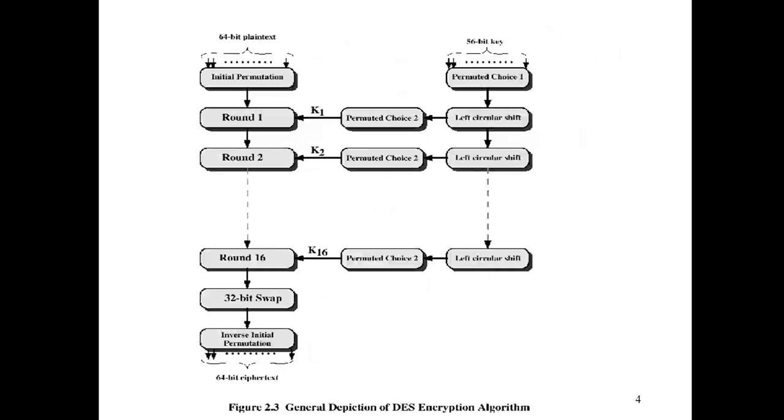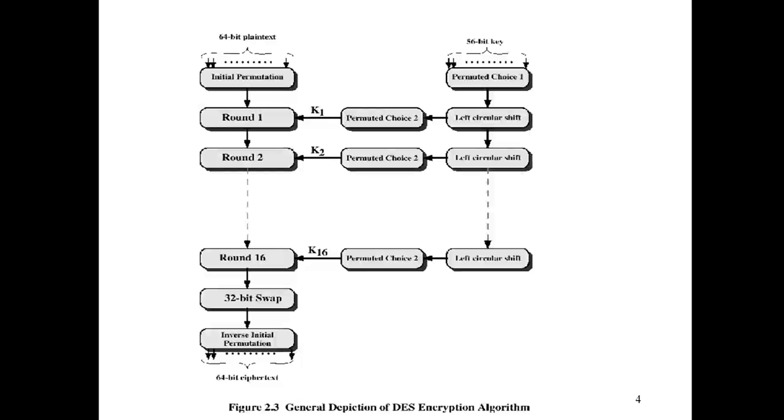So this is the general outline of how the DES algorithm works. Here there are 16 rounds: round 1, round 2, round 3, a total of 16 rounds. We take the plain text input as 64 bits, and the key we also take as 64 bits, but with the permutation it is converted into a 56-bit key.